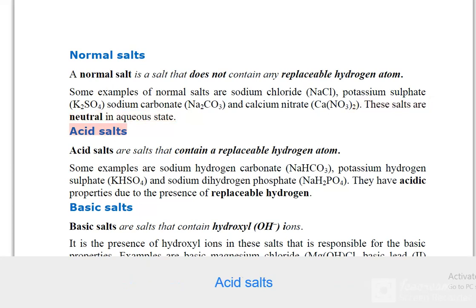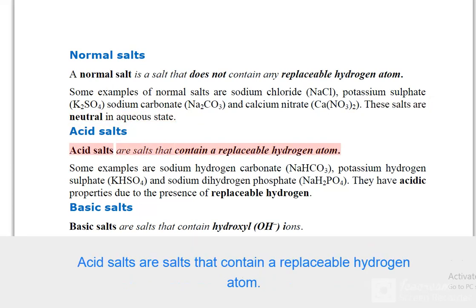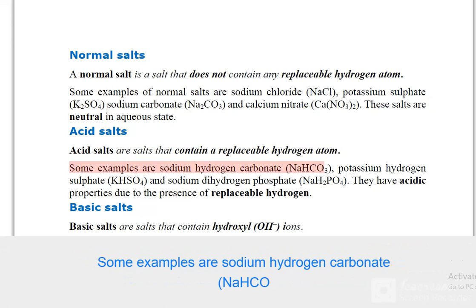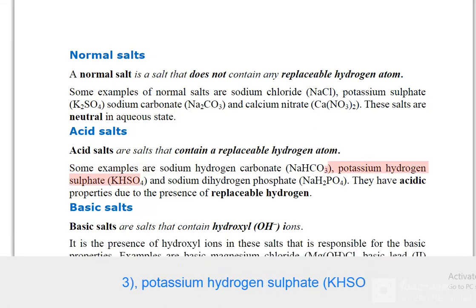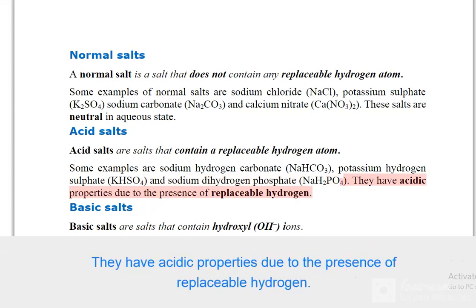Acid salts. Acid salts are salts that contain a replaceable hydrogen atom. Some examples are sodium hydrogen carbonate, NaHCO3, potassium hydrogen sulfate, KHSO4, and sodium dihydrogen phosphate, NaH2PO4. They have acidic properties due to the presence of replaceable hydrogen.